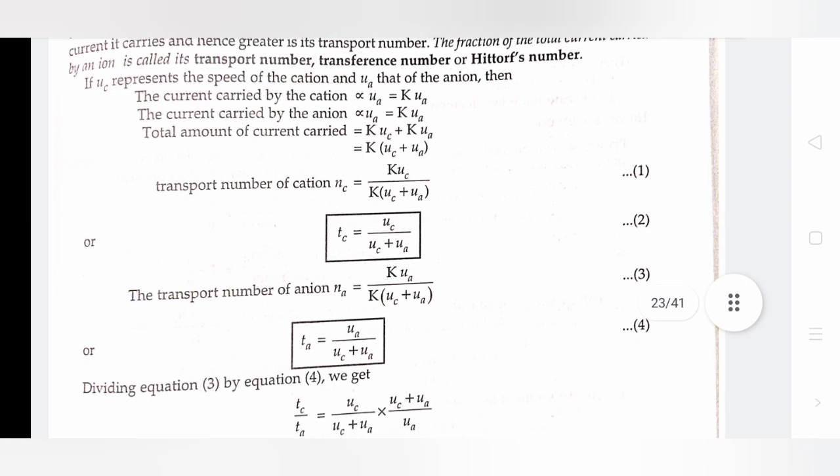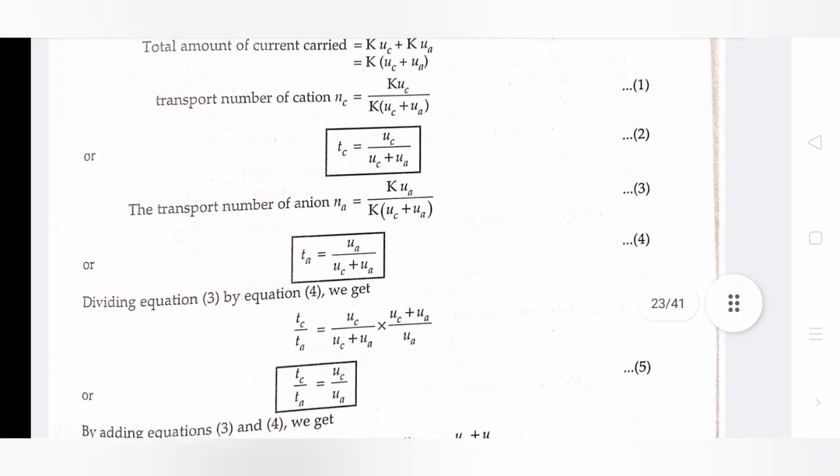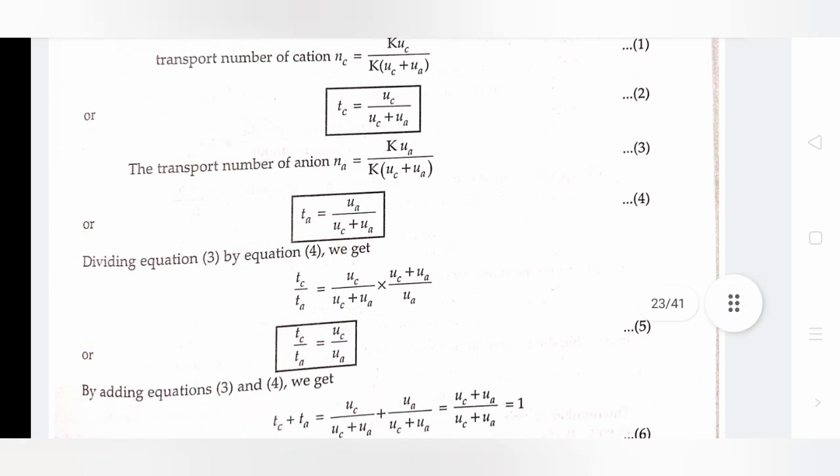Transport number of cation, TC, equals K UC divided by K (UC plus UA), so TC equals UC divided by (UC plus UA). Transport number of anion, TA, equals K UA divided by K (UC plus UA), so TA equals UA divided by (UC plus UA).